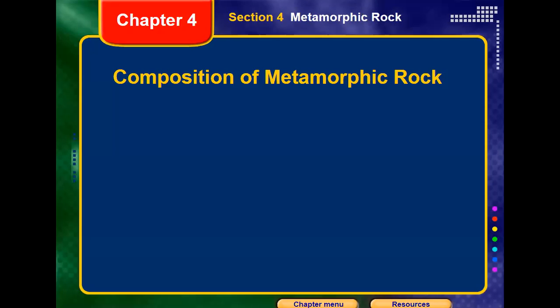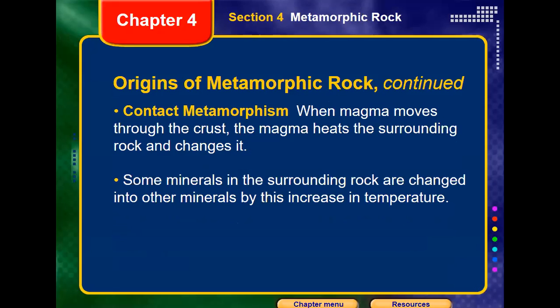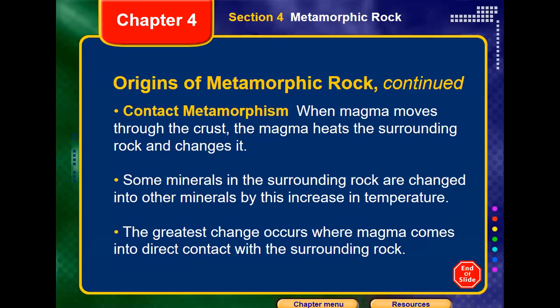So that is the first type of metamorphism, as we said. We call this contact metamorphism. In contact metamorphism, when magma passes through the crust, the magma heats the surrounding rock and changes it. Some minerals in the surrounding rock are changed into other minerals by this increase in temperature, and the greatest change occurs where magma comes into direct contact with the surrounding rock. That means the rocks already in touch with magma will have the greatest change, because they are under extreme temperature and pressure, which cause a change in texture, composition, and structure. Is it clear, guys?